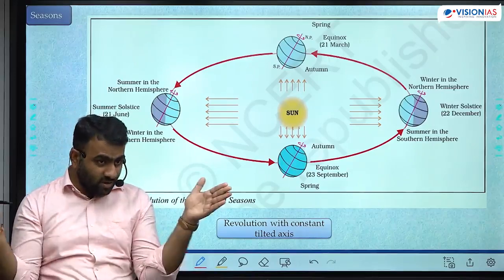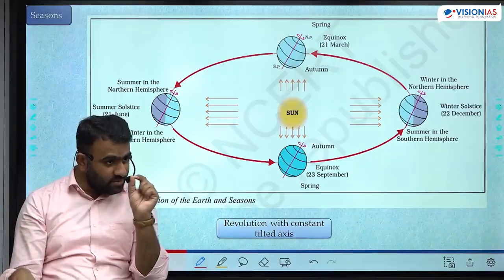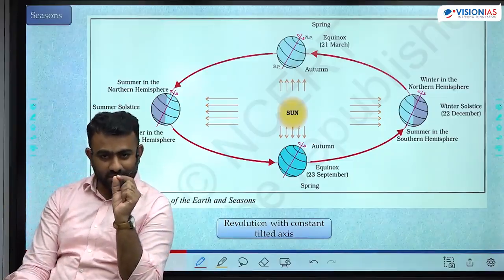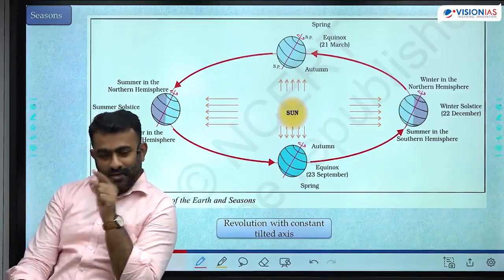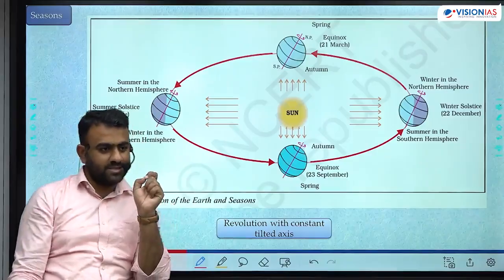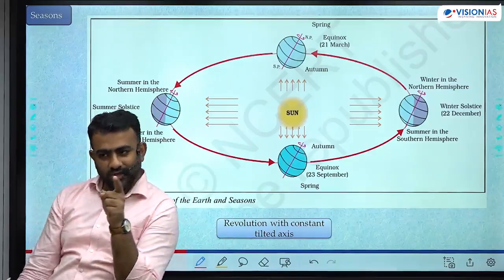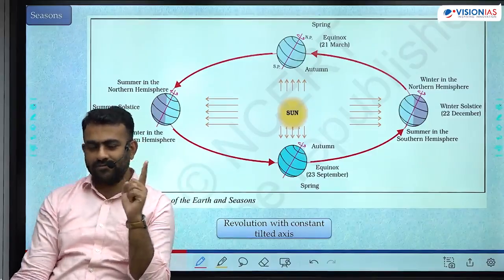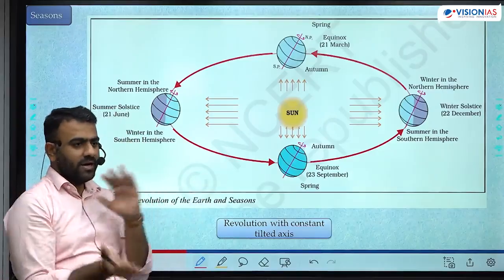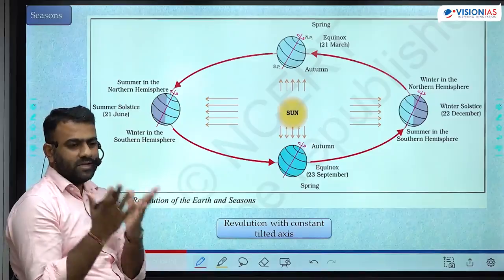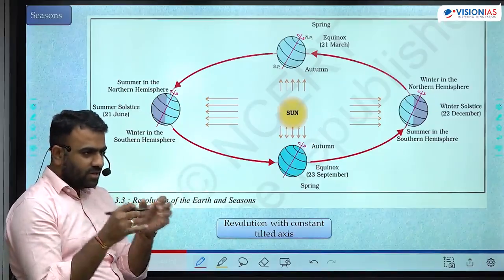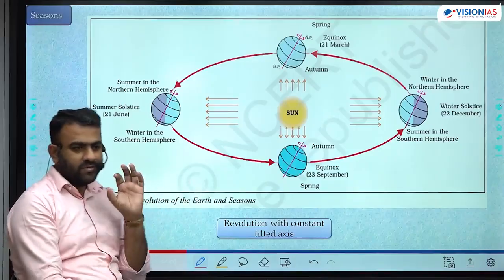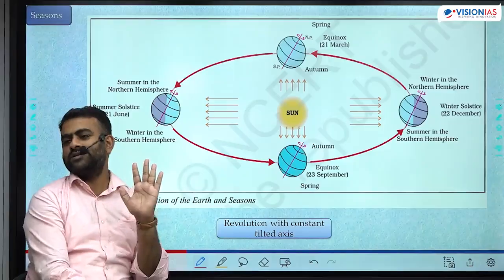Okay, length of the day is longer. Intensity of sunlight is also higher. There is a high intensity. The same afternoon, you will have very high intense sunlight. Here during the winter, there is a low intensity sunlight. Length of the day is shorter. That is what is summer and winter. When the length of the day is longer and intensity of sunlight is higher, obviously you feel higher temperature. When length of the day is shorter, intensity of sunlight is lower, obviously you will feel lower temperature.